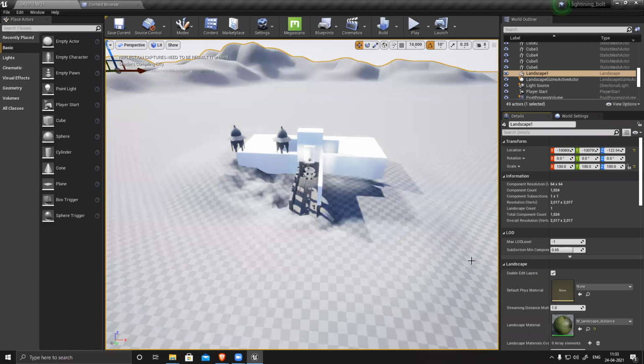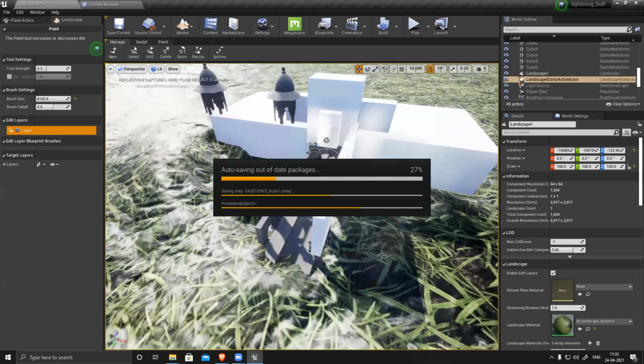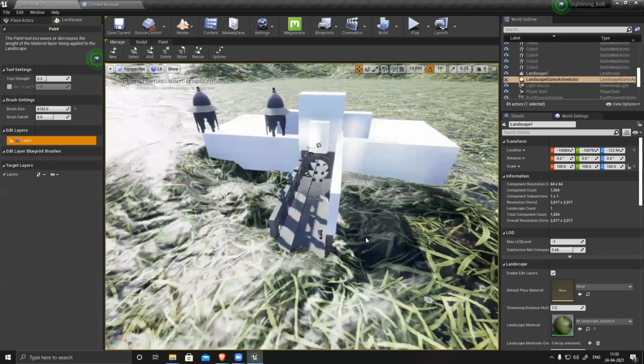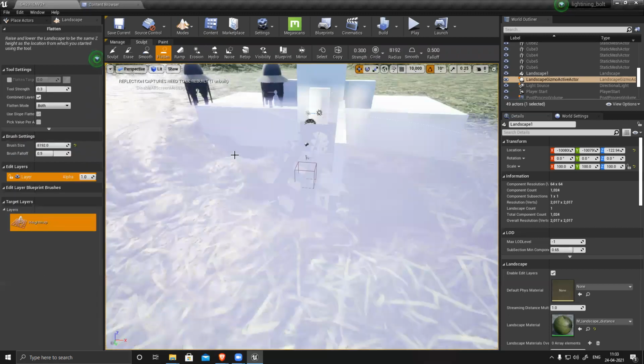If I want to make it flat, I can do everything. Landscape. See, it's generating. It's generated. See, the entire terrain. And I can see the tiling is really huge. Let's make it a little flat. This is way too big.